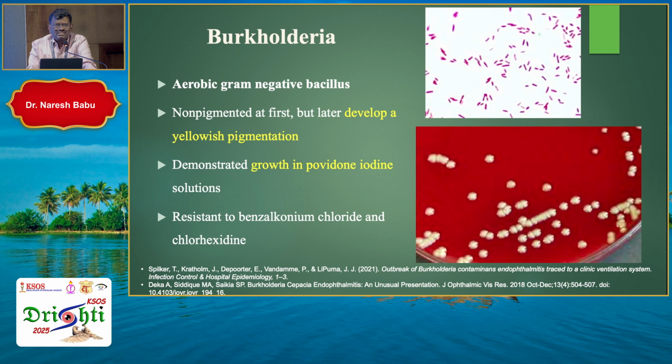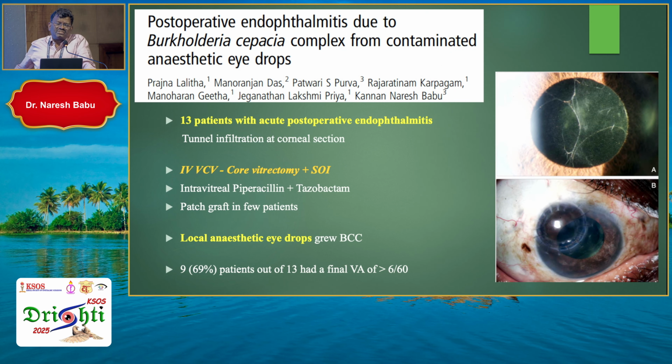We also had a very unfortunate situation of treating cluster endophthalmitis. We have published only 13 cases in this series, but the numbers were very high. This was Burkholderia cepacia. It's almost similar to Pseudomonas. Many labs might misdiagnose this as Pseudomonas, but this is a separate entity, very slow growing. This happened because of contamination of the topical anesthetic agent which was used. The topical anesthetic agent also grew, and it was analyzed and was the same organism.